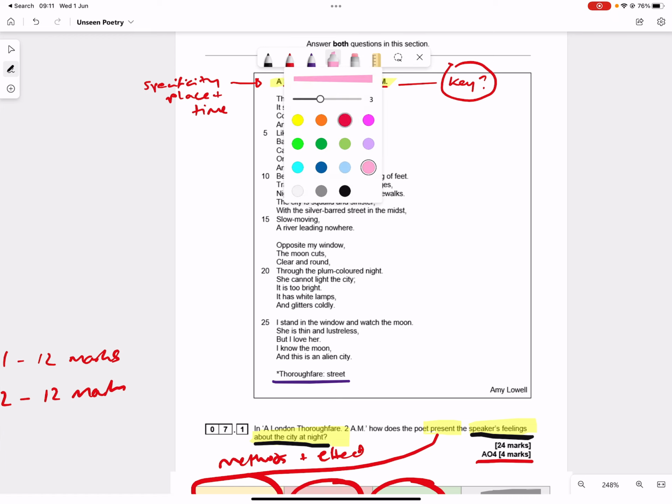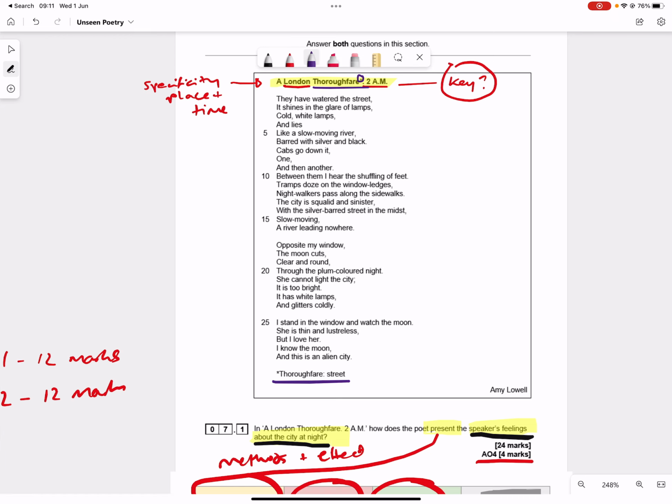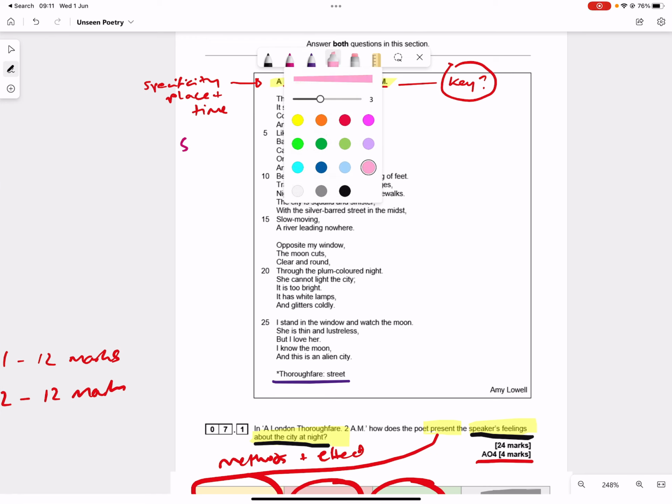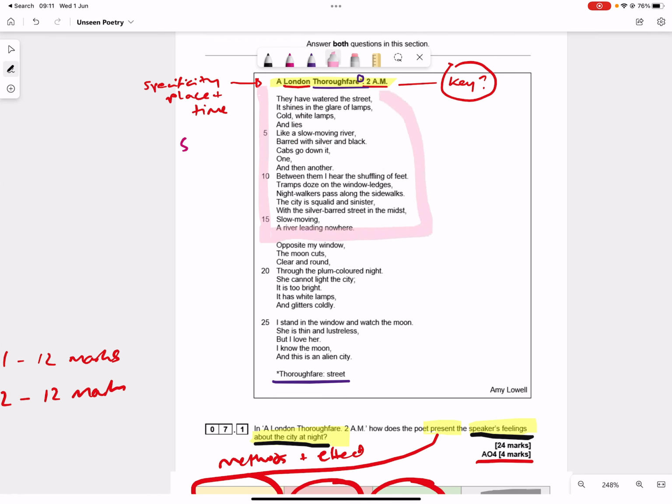We're going to start with structure. One of the things you want to think about with structure is, as well as being the way things are organised, that if we look at this, we've got three stanzas of various lengths. That's something I could talk about, maybe the way that things shift between each of these stanzas. There's a shift of focus, maybe like there would be in a story.